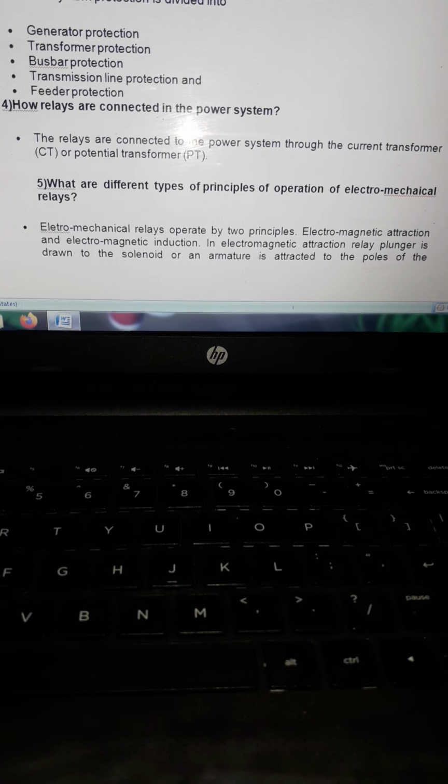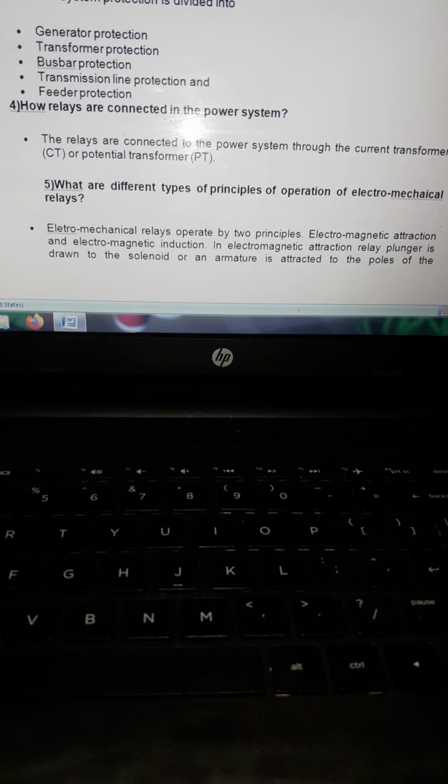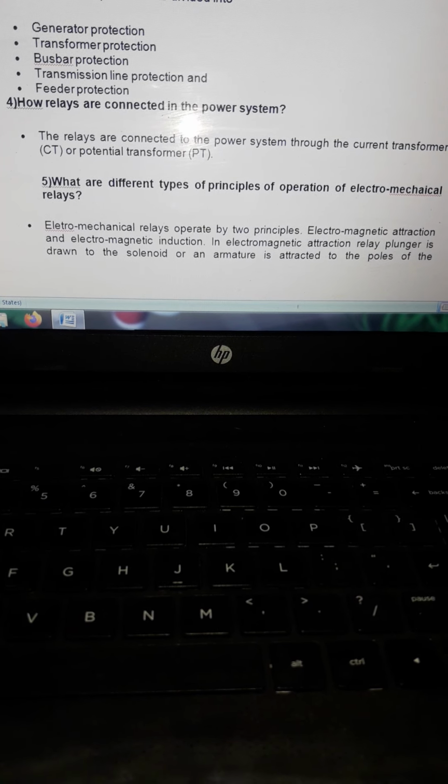Next question, what are the different types of principles of operation of electromechanical relays? Electromechanical relays operate by two principles, electromagnetic attraction and electromagnetic induction. On these two principles, electromechanical relays are operating. What are the principles? First one is electromagnetic attraction and second one is electromagnetic induction.